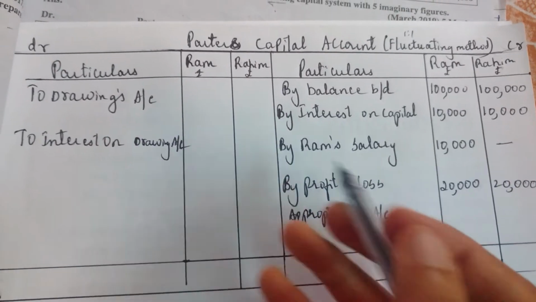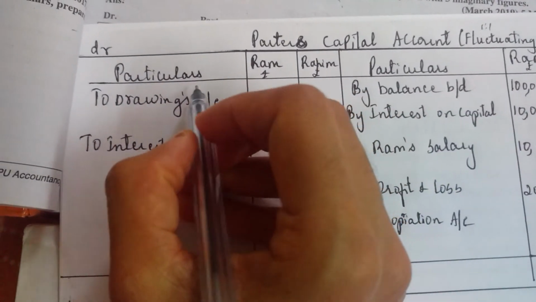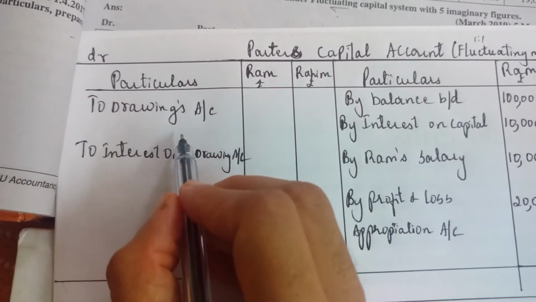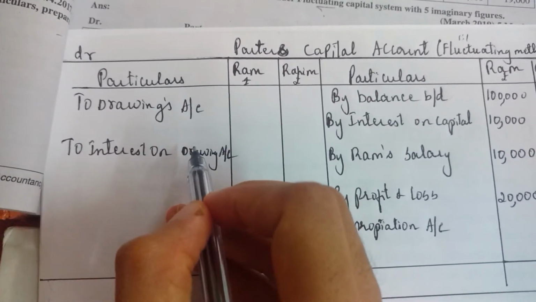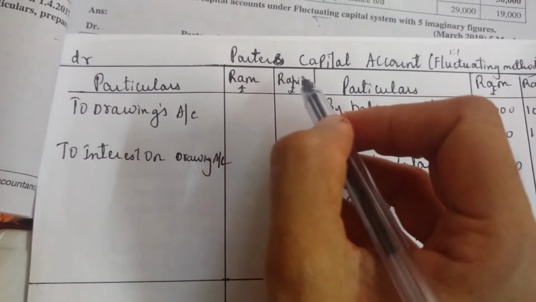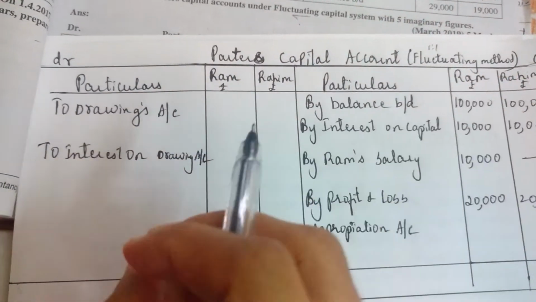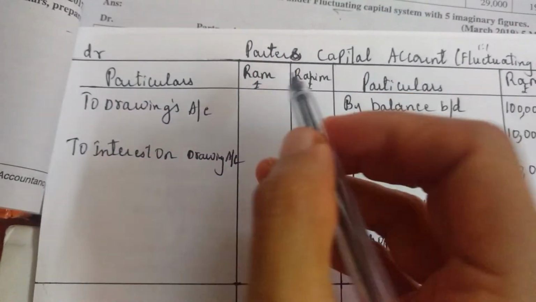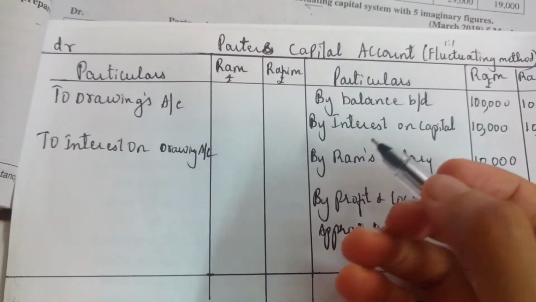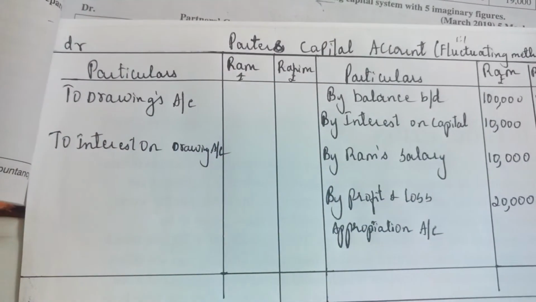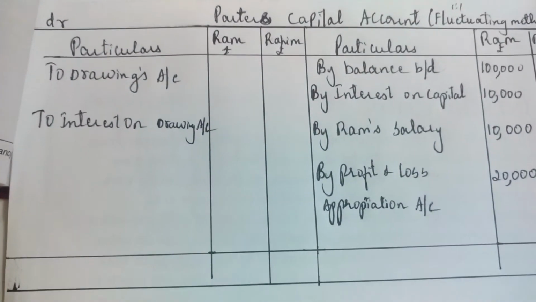Now let's come to this side, the debit side. We take two drawings account. What is drawing? That means Ram and Rahim have withdrawn, have taken some money from the business for their personal use, for their home.